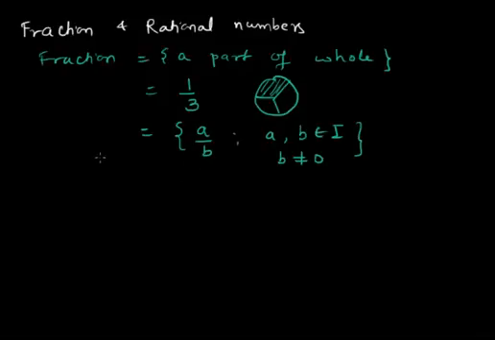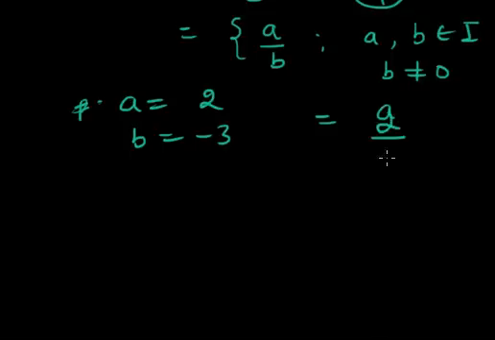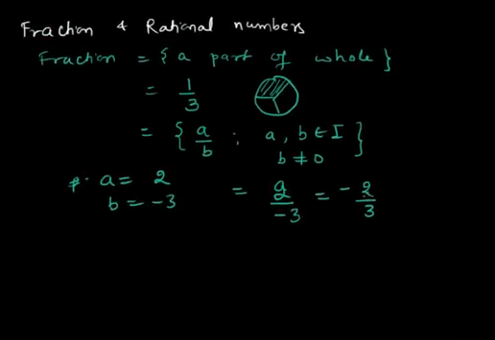One more curiosity is whether a fraction can be negative or not. Of course it is possible, because a and b both belong to integers, so they can be negative also. For example, if a is +2 and b is -3, we can express this fraction as 2 over -3, but the denominator cannot be negative, so it becomes minus 2 over 3. So the fraction can be negative.